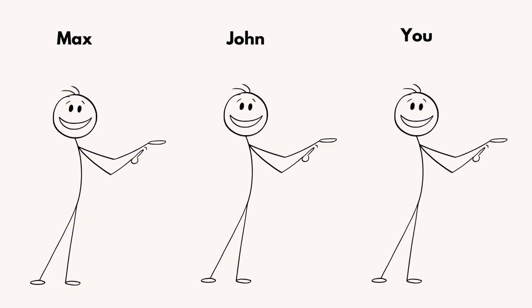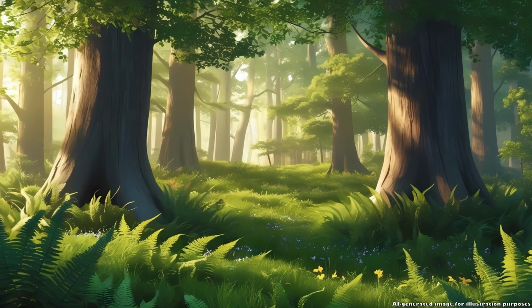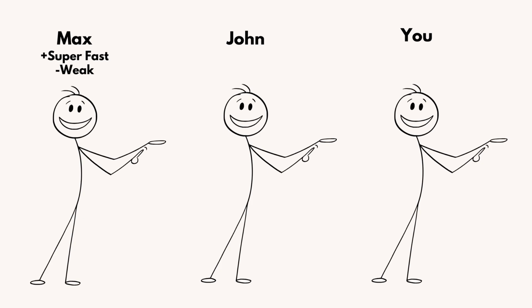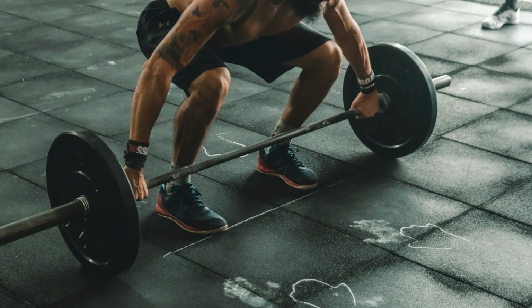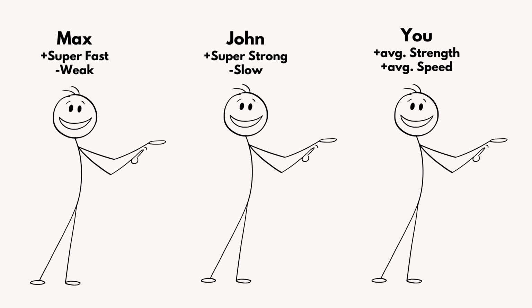Just imagine your friend Max, your friend John, and yourself. You all belong to the same species. One day, while each of you is on your own in the wild, a predator appears. Due to a random genetic variation, Max was born super fast but not particularly strong. John, on the other hand, was born with more muscle mass, making him stronger but slower. Yes, I know you can train muscles, but there is also a genetic component to it, and it serves for that example now. And then there's you, with average strength and speed.